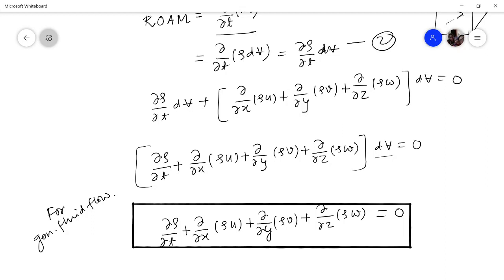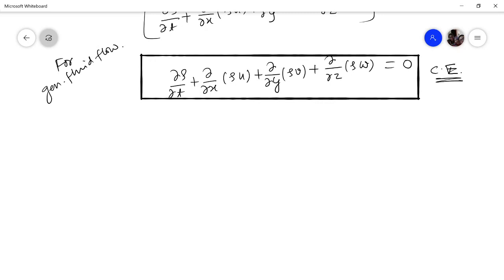Whether the flow is steady or unsteady, we will be taking care in the later part, but it is for the general case. It is valid for compressible flow, it is valid for incompressible flow, it is valid for steady flow, it is valid for unsteady flow. So this is the general statement of continuity, and this equation is called the continuity equation.